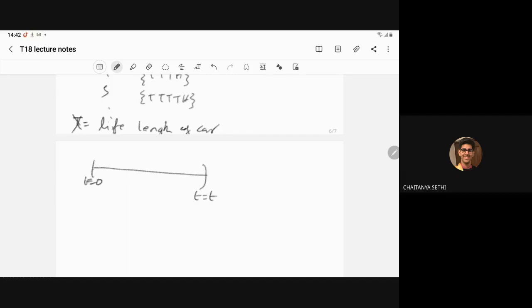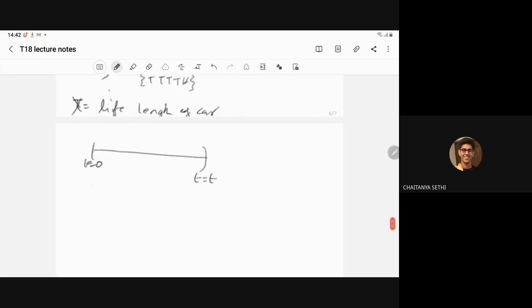This t cannot be fixed. Life length of the car does not mean exactly 10 years. It can be 10 years, 1 month, 1 second; 10 years, 2 months, 2 hours, 1 minute, 1 second; it may be 1 second, 1 nanosecond, right?